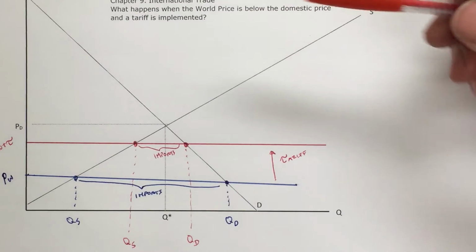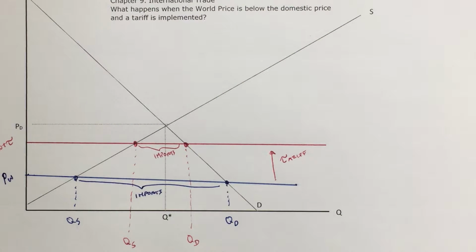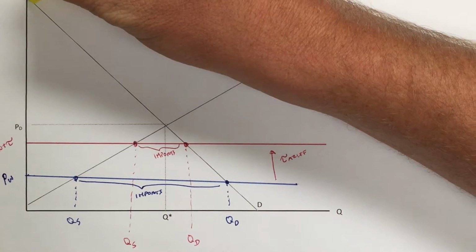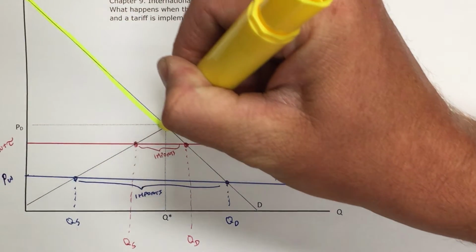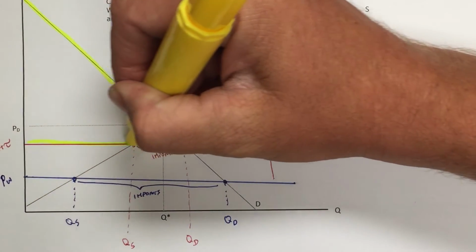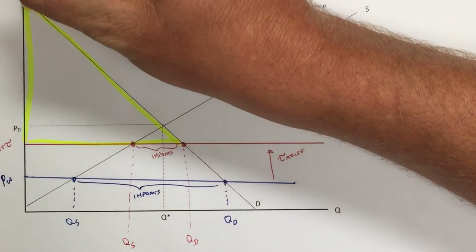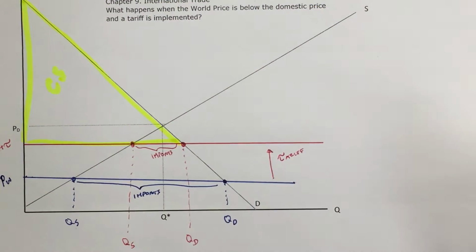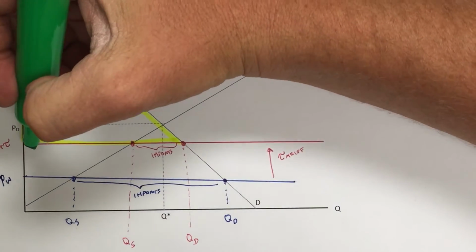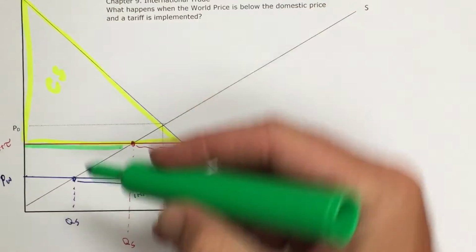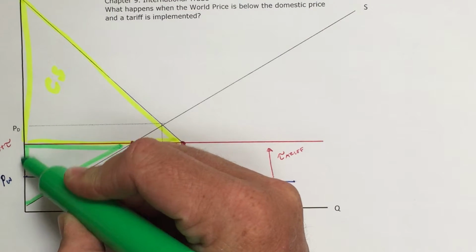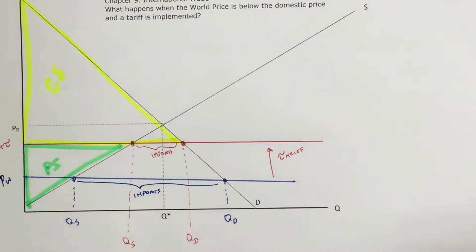Well, first of all, let's go ahead and identify the areas. Consumer surplus is the area from the willingness to pay down to the price that the consumers have to pay. So they're willing to pay this price, but now they have to pay the price of the world plus tariff. So this now becomes the area of consumer surplus. Well, producers go from the price that they receive down to the supply curve. And so this is producer surplus.